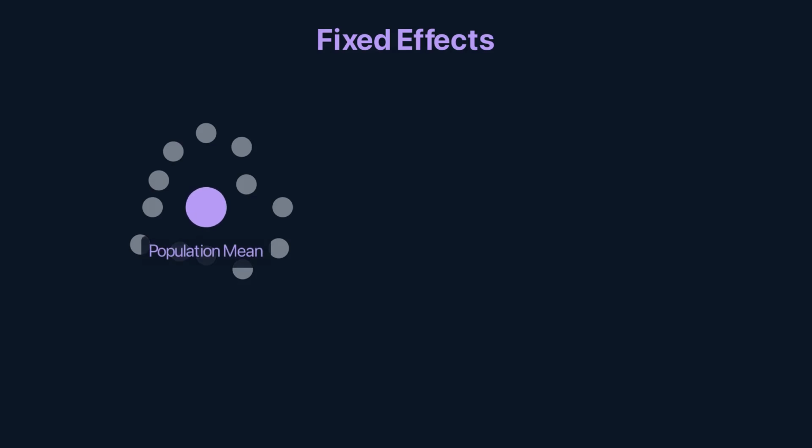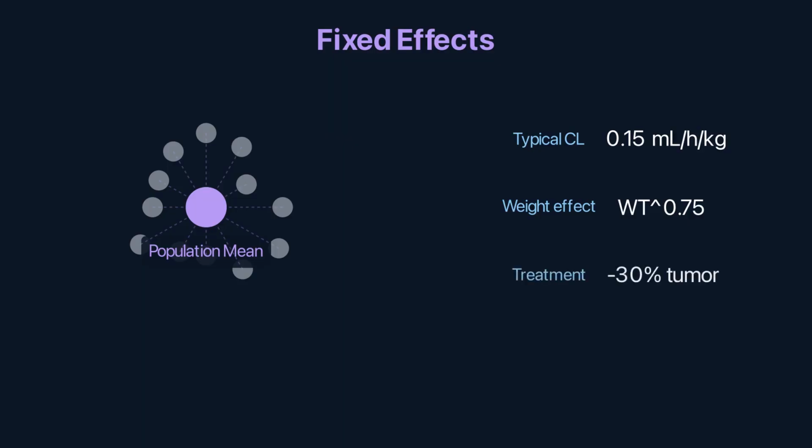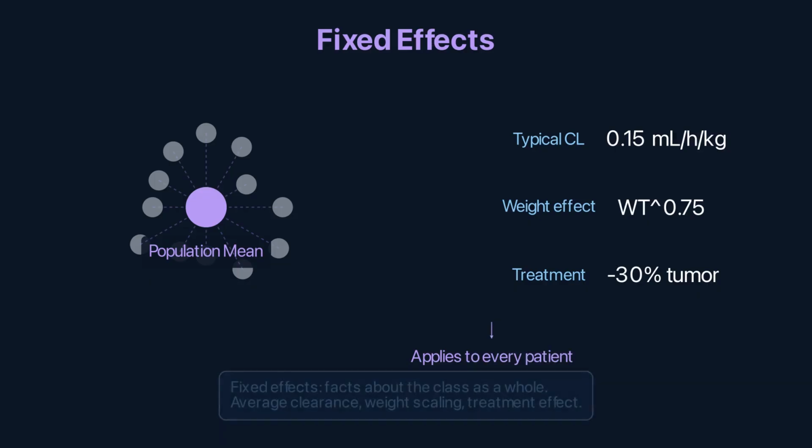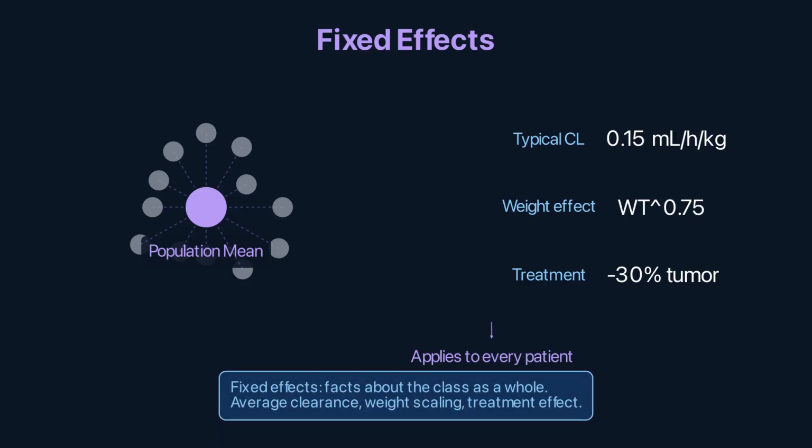Fixed effects describe the population average. The average clearance across all patients, 0.15 milliliters per hour per kilogram. The effect of body weight on clearance. Clearance increases with weight raised to the 0.75 power. The effect of treatment. Drug reduces tumor volume by 30%. Fixed effects apply to every patient in the population. They're the facts about the class as a whole.